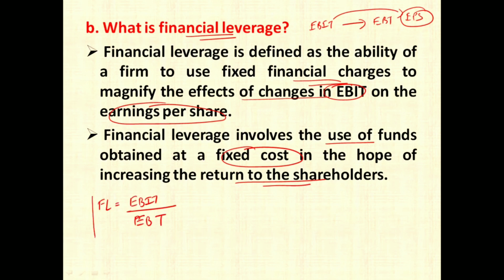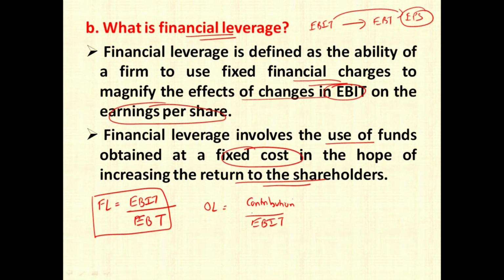So the formula for financial leverage is as follows: EBIT divided by EBT, that is earnings before interest and tax divided by earnings before tax. Operating leverage can be found out using the formula contribution divided by EBIT. Contribution you can find out by using the formula sales minus variable cost.